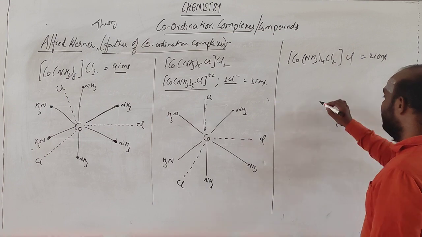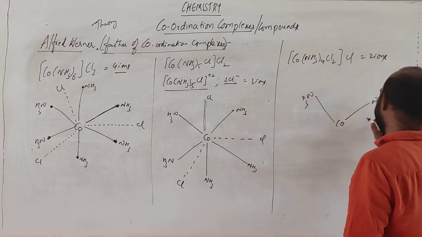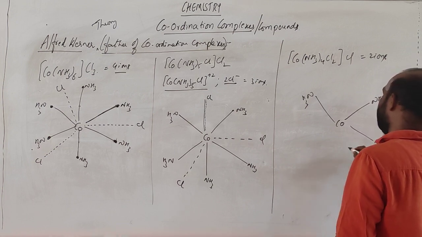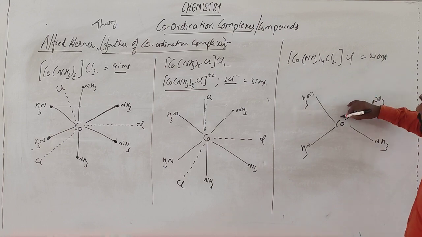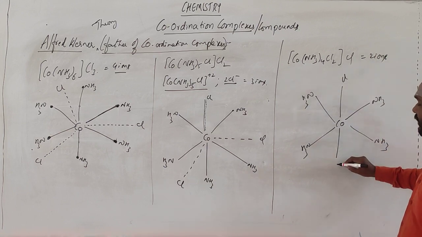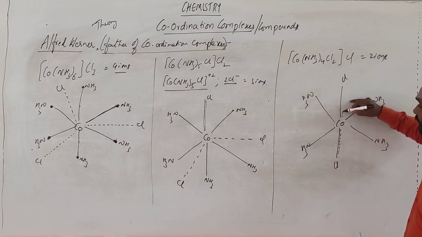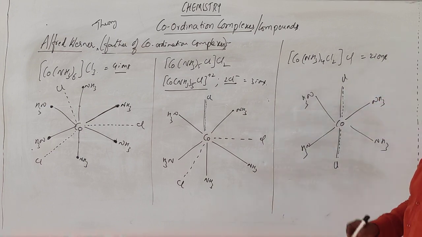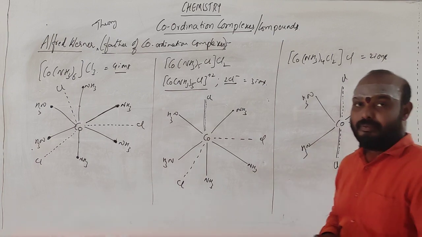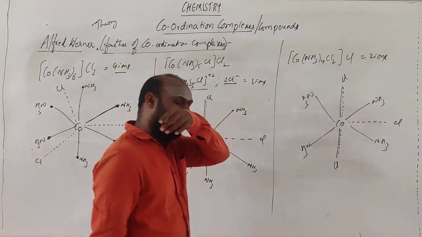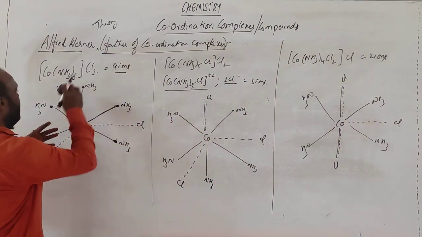Cobalt is like this, with NH3, NH3, NH3, NH3. Chlorines are 2: chlorine, chlorine. So these 2 are coming from inside, and how many are outside? Only 1. So how many ions are there? 2.